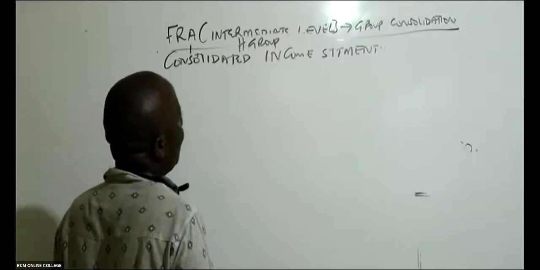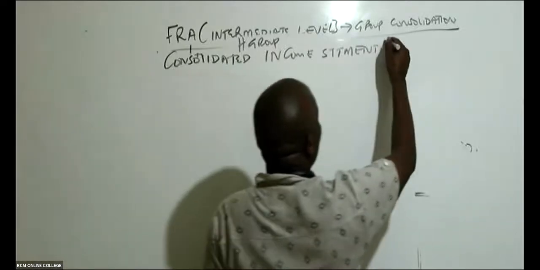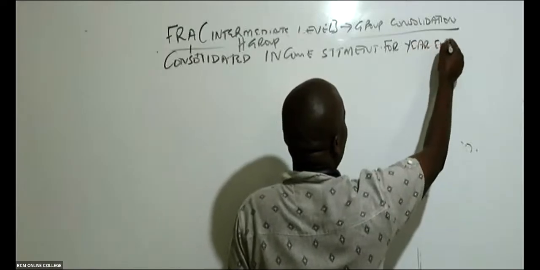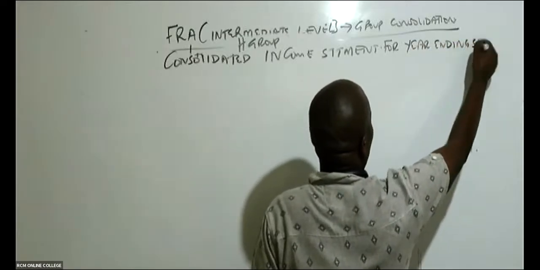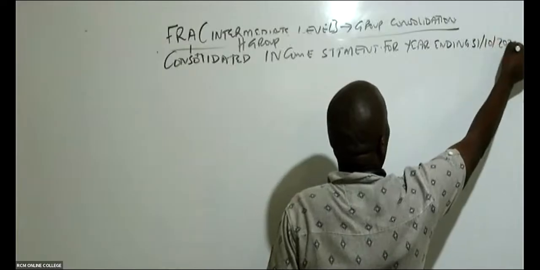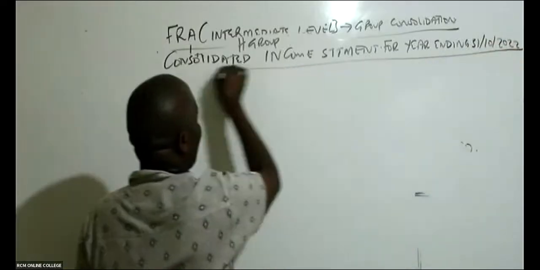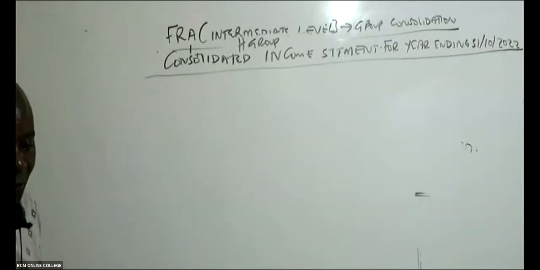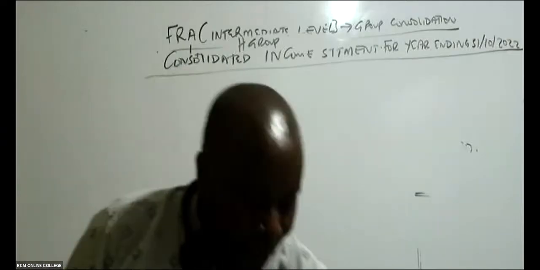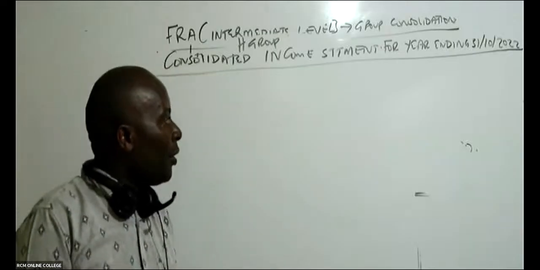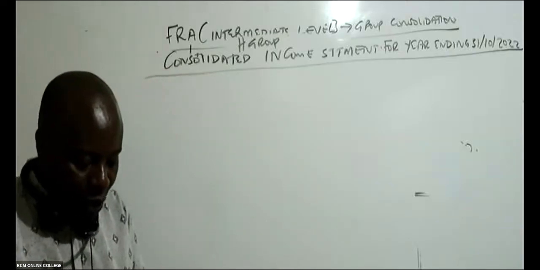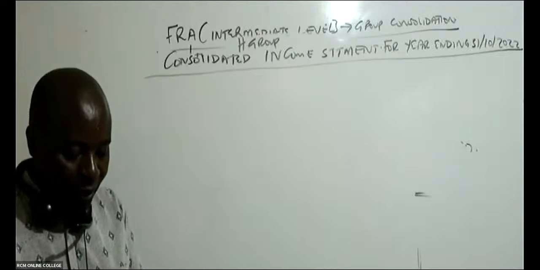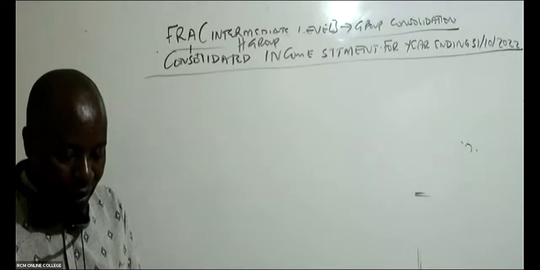So it is consolidated income statement for the year ending, you must write like that, for the year ending 31st October 2022. Underline.